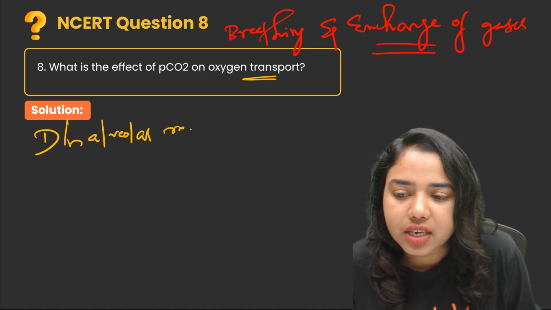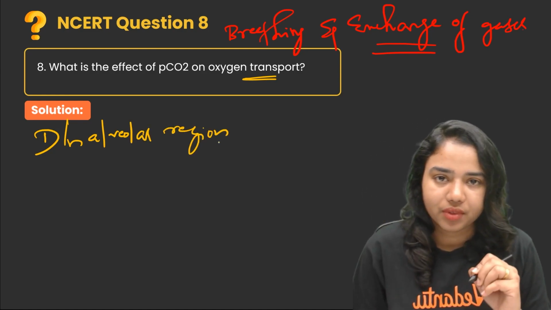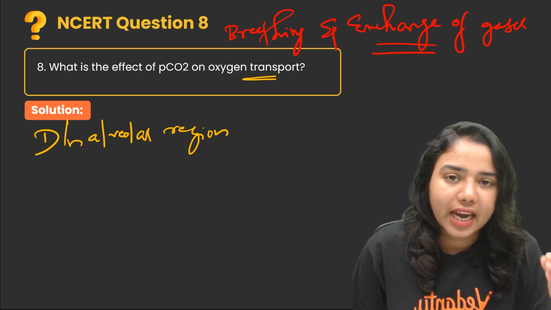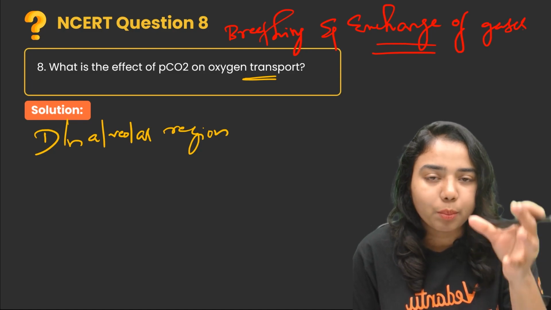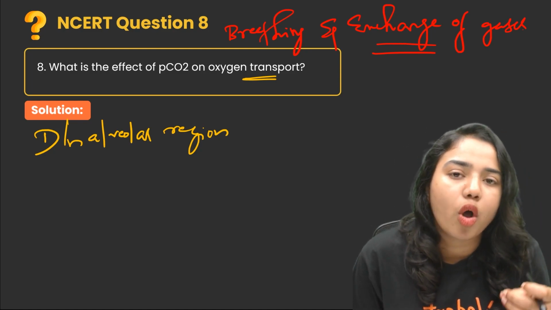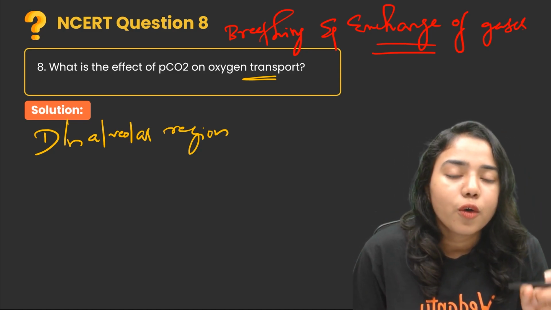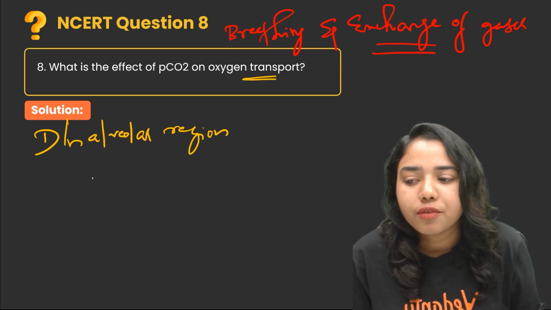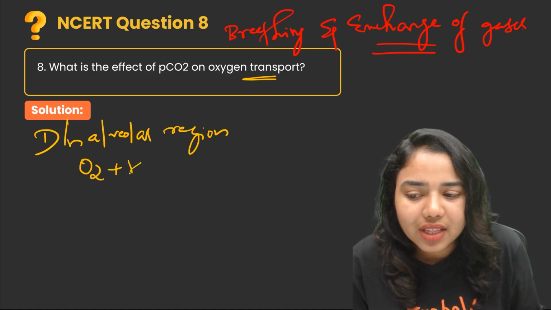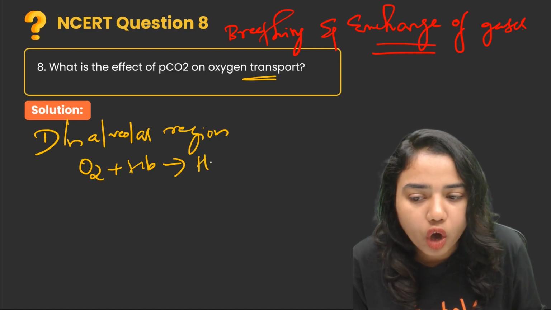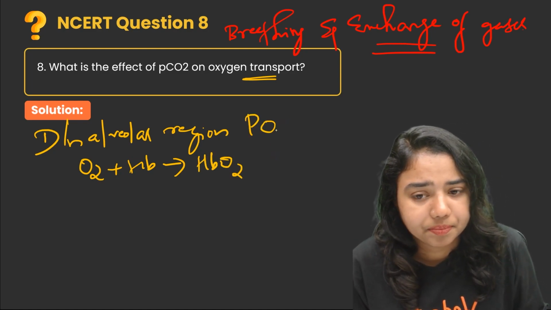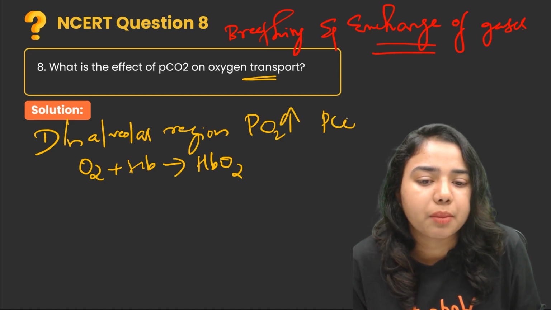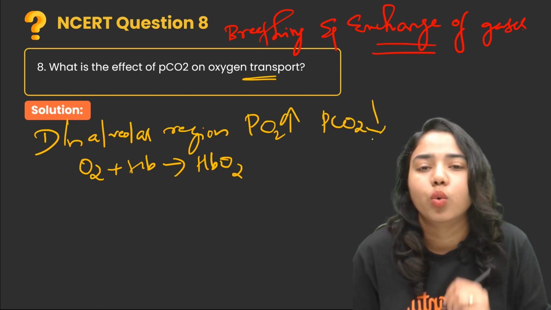In the alveolar region, gas exchange takes place. That means the oxygen will get into the blood capillaries, and it will bind with the hemoglobin to form oxyhemoglobin. For oxygen to bind with the hemoglobin and form oxyhemoglobin, the partial pressure of oxygen should be high and the partial pressure of carbon dioxide should be very low.